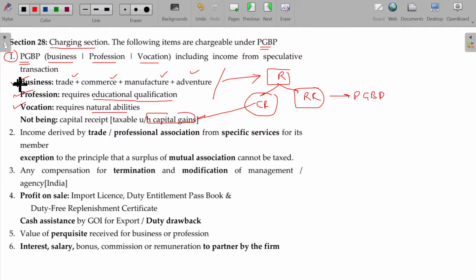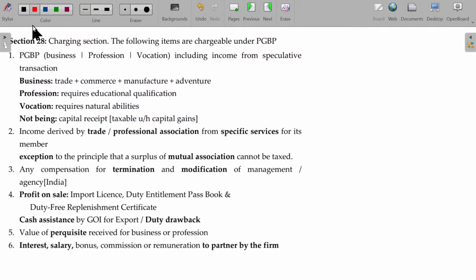So we may get the money, but that income should not be in the form of capital receipts. If it is a capital receipt, it will be taxable under capital gains. We will be studying that in the next head. Clear? Hope now you will be able to understand the first basic idea about PGBP.